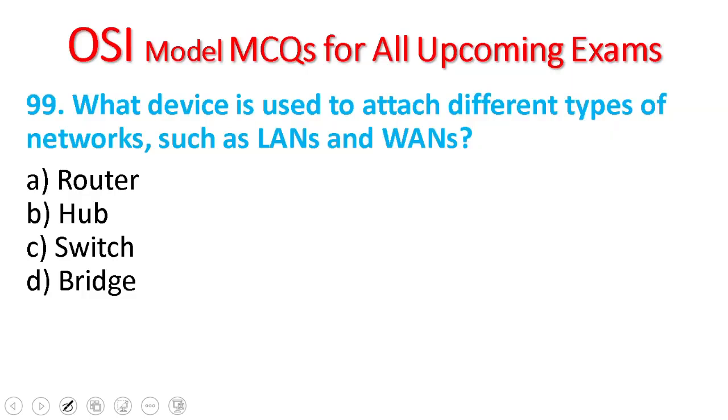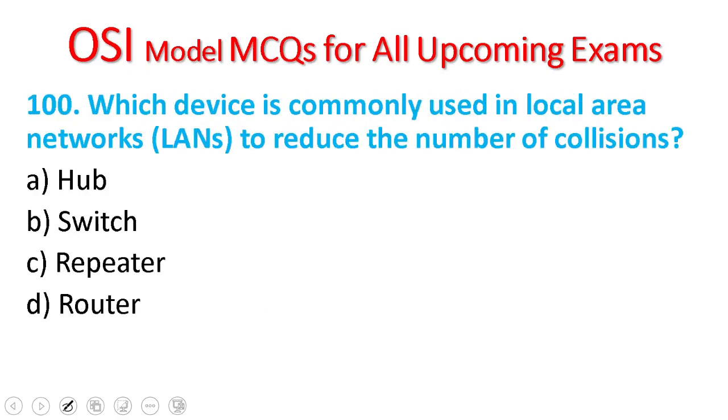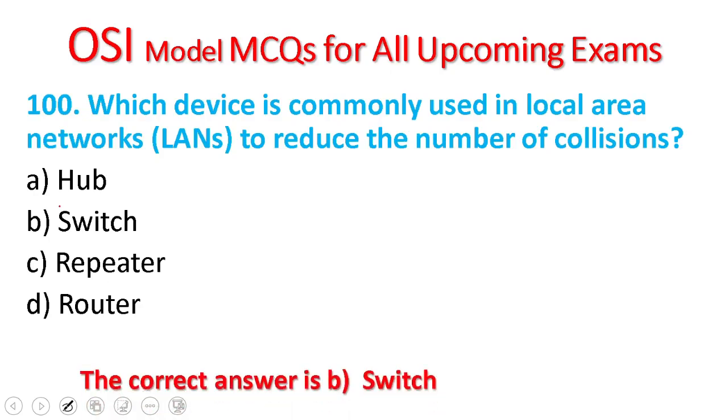99. What device is used to attach different types of networks such as LANs and WANs, local area networks and wide area networks? Router, hub, switch, bridge. The correct answer is router, the device that attaches different types of networks like local area networks and wide area networks, which is a network layer device. The last question: which device is commonly used in a local area network to reduce the number of collisions? The switch.